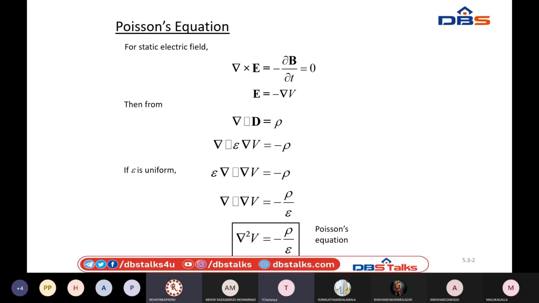I know the relation between E and potential, E equals minus delta V. From the Gauss law, del dot D equals rho, and D equals epsilon into E. So I can substitute E by minus delta V. Epsilon is a constant, so it comes out of the equation, then del dot del V equals minus rho by epsilon, which becomes delta square V. Delta square V equals minus rho by epsilon is the Poisson's equation.